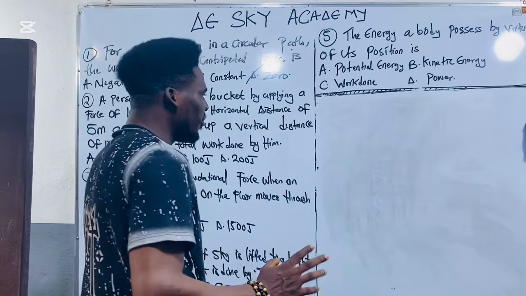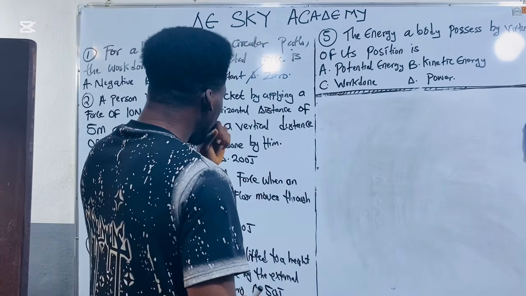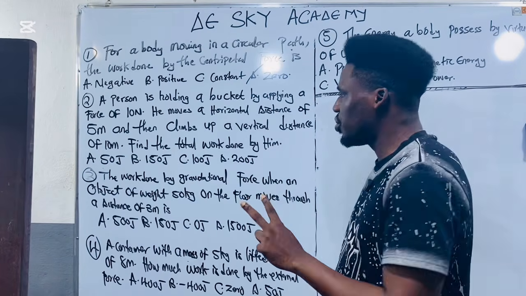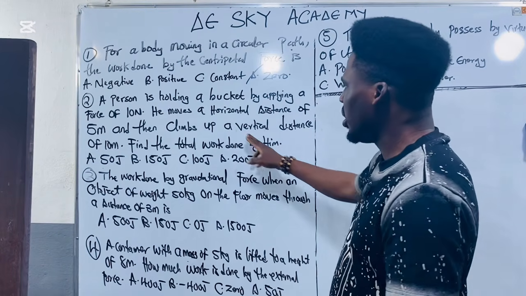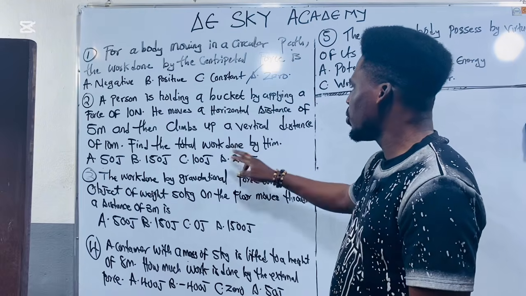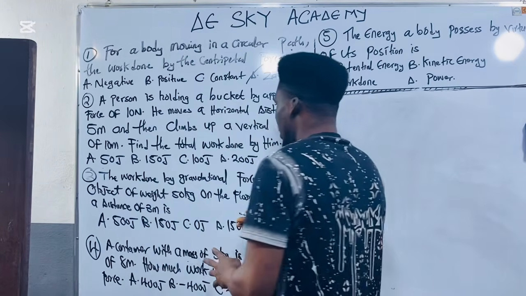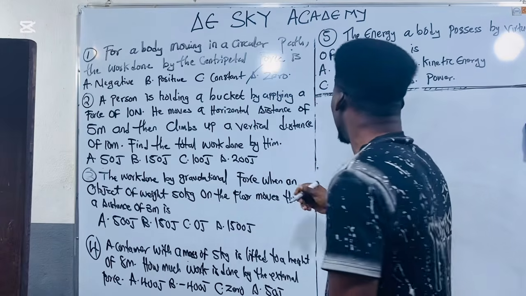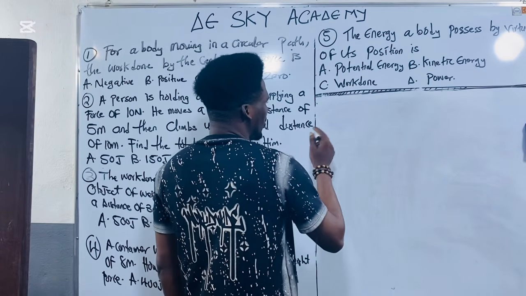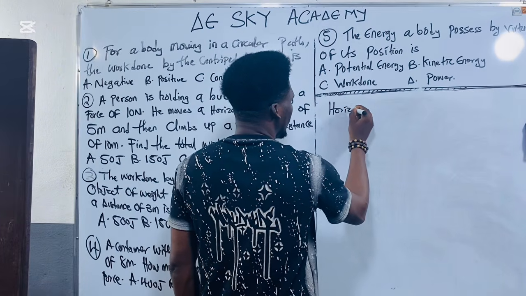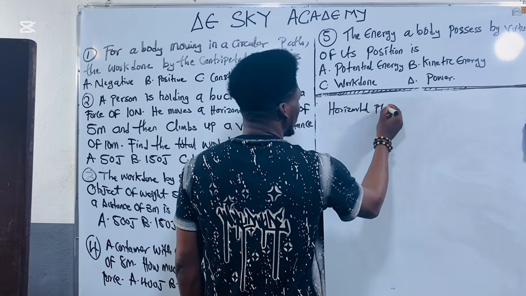Listen, for us to analyze this, you discover that this person is actually moving in 2 directions. He is moving in the horizontal axis, and also moving in the vertical axis. So I will start with the horizontal axis, because at the end they say we should calculate the total work done. So the first work done by the body is in the horizontal plane.